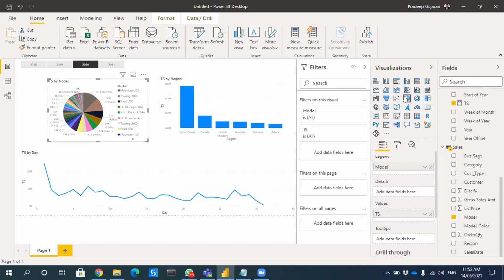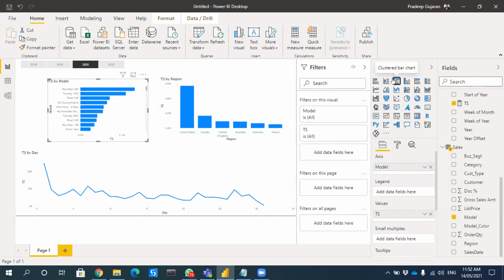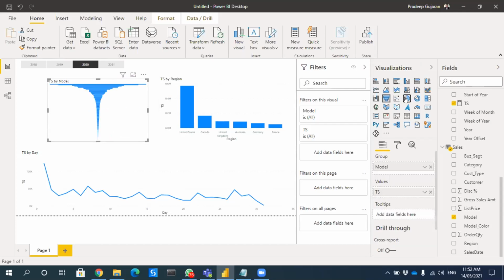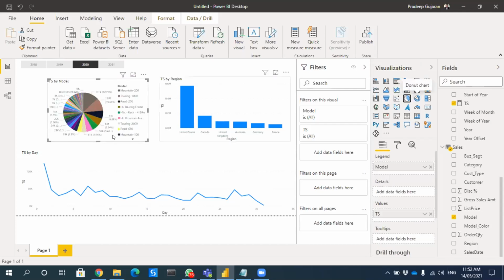How can I do that in mine? So you can click on any blank canvas. Then click which visualization you want to bring. For example, if you want to bring a pie chart, you can click pie chart, or if you want to bring a clustered bar chart, you can bring that, or if you want a donut, you can bring a donut chart. Okay, all right. Please carry on.